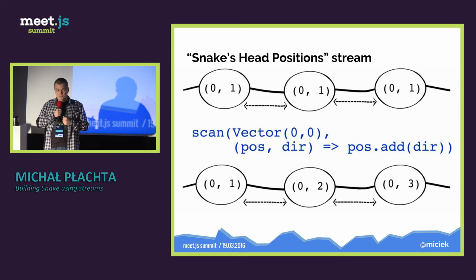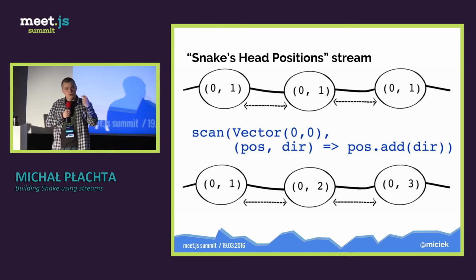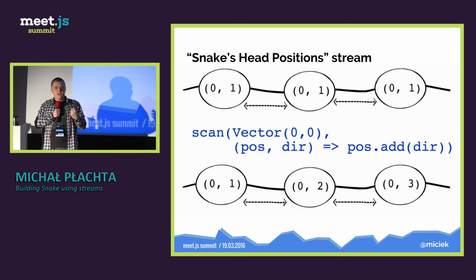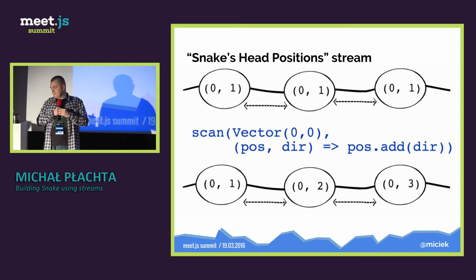One is the pos argument, which is the current accumulator value from scan. The second one is the direction, an element from the input stream that triggered the whole operation. Okay? And as you see, we have an output stream that has a new position of the snake each time 100 milliseconds passes.